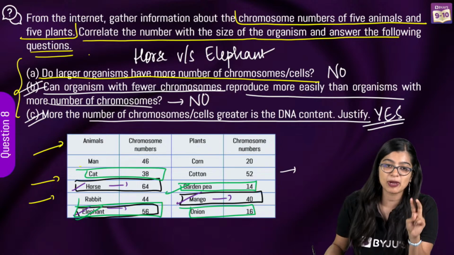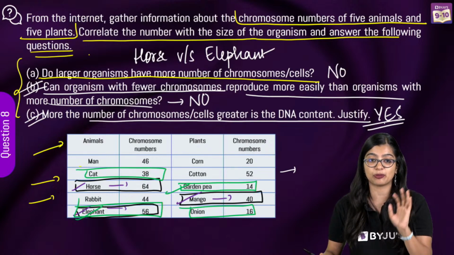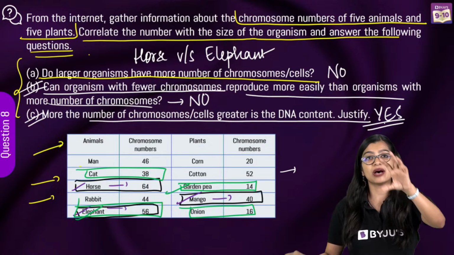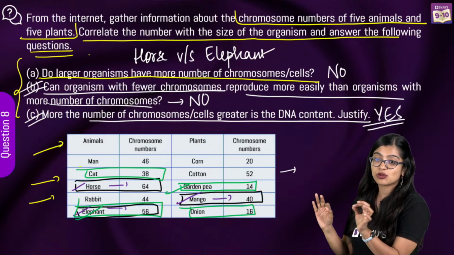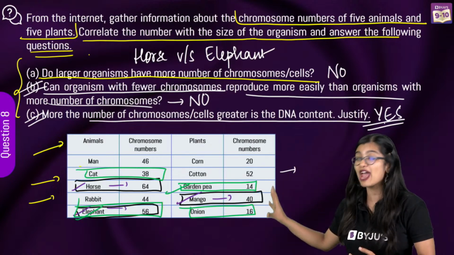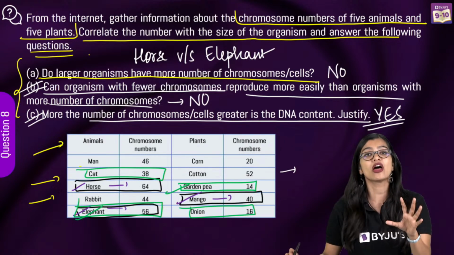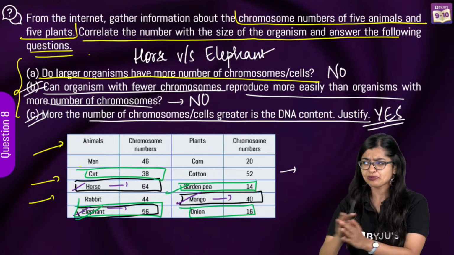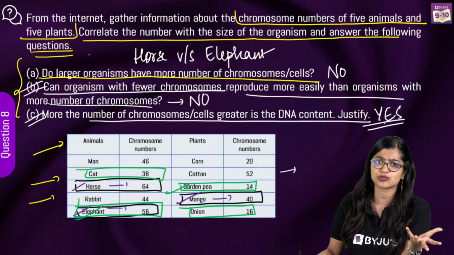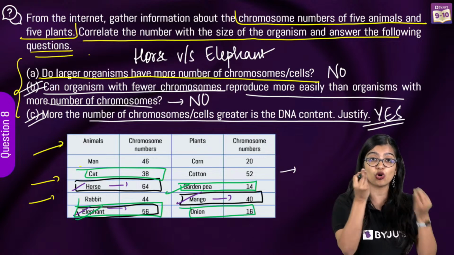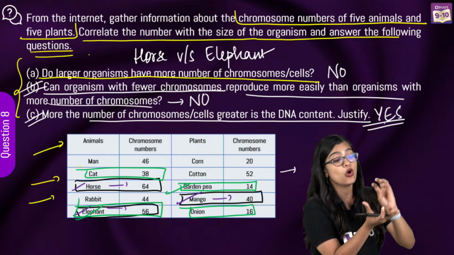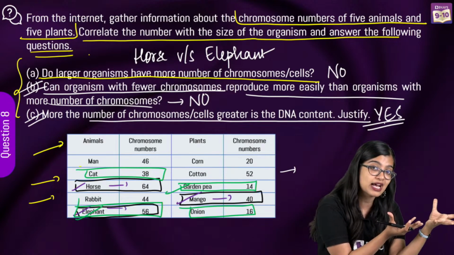So ये second point मैं एक और बार ओम के लिए मैं repeat करती हूँ. See, जब हम organisms के बारे में बता रहे हैं, and especially in this question it is with respect to these organisms, right? So in organisms में अगर आप देखोगे, all of them are sexually reproducing organisms. The way in which reproduction takes place depends. जो process of reproduction होता है वो body के complexity के साथ होता है.